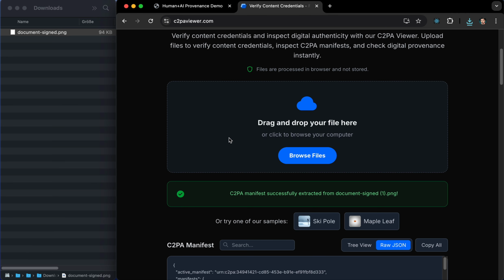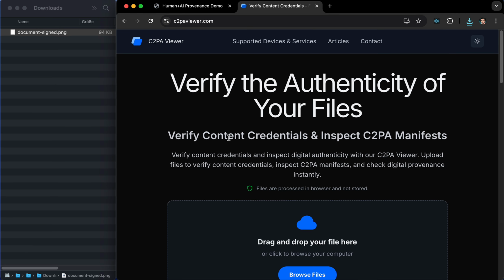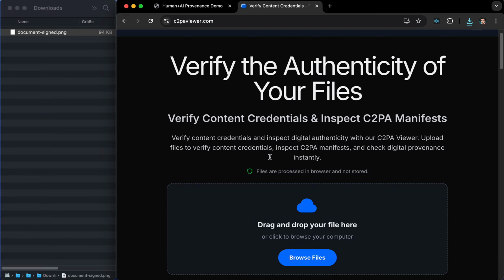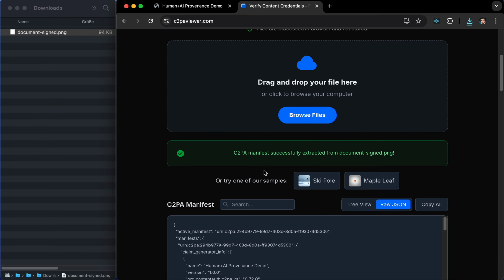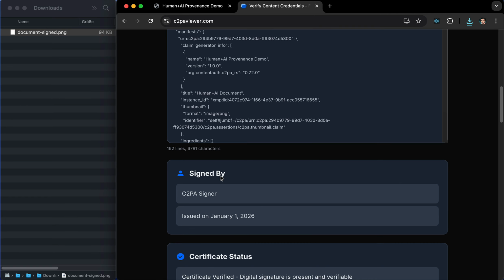So if we go for an external verification system, like here, this C2PA viewer, we can take our modified file, and we see here it's valid. This one is valid because we haven't modified anything in this.